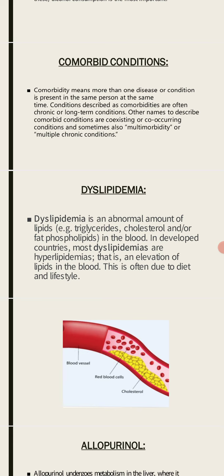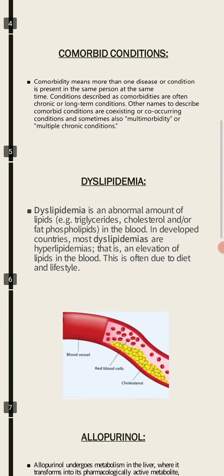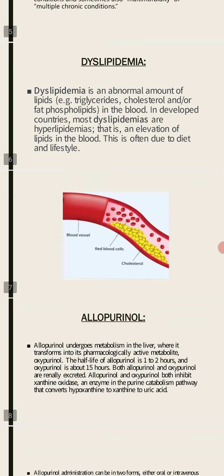Dyslipidemia. Dyslipidemia is actually an abnormal amount of lipids, for example triglycerides, cholesterol, and phospholipids in the blood. Here a diagram shows a blood vessel which has red blood cells in it, and also there is a deposition of cholesterol which indicates dyslipidemia.